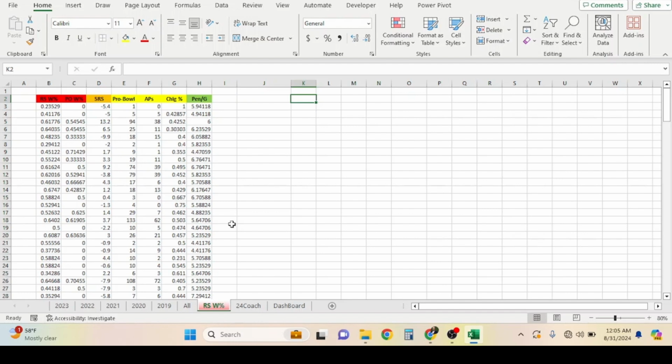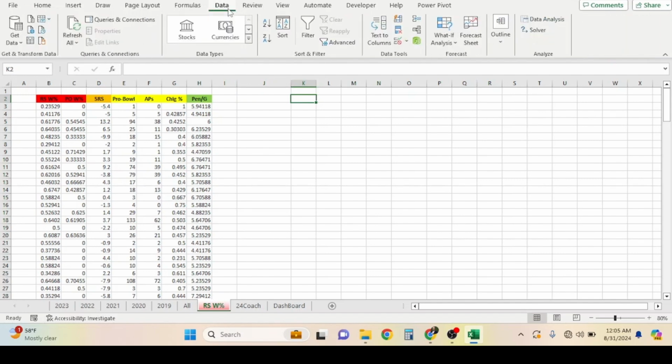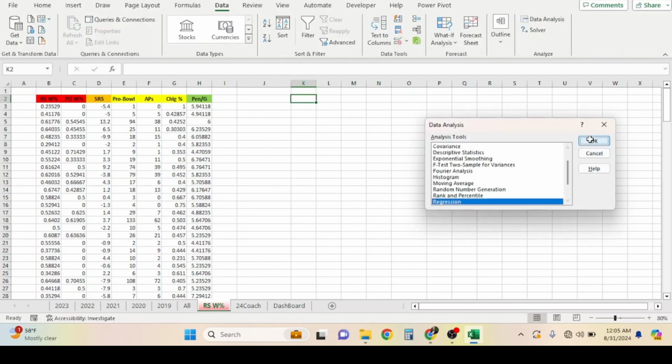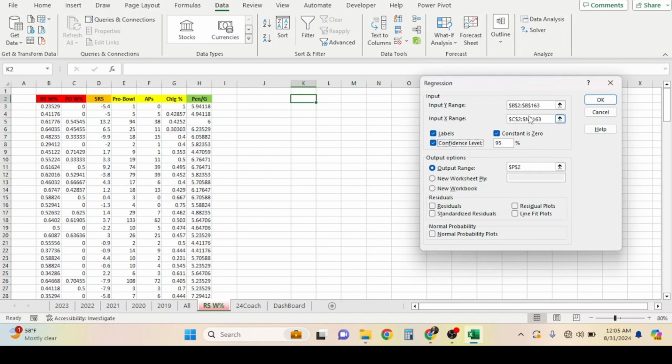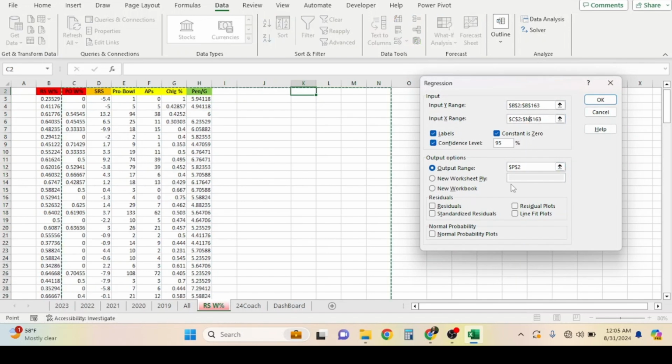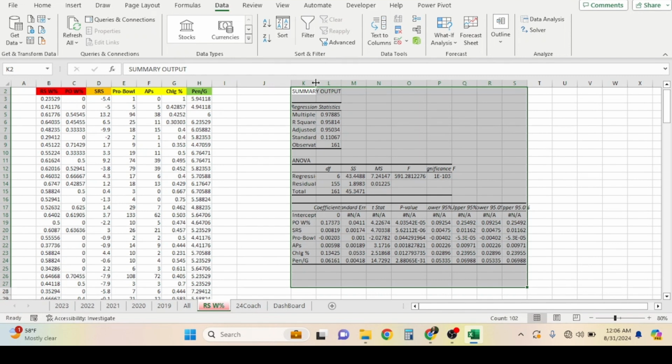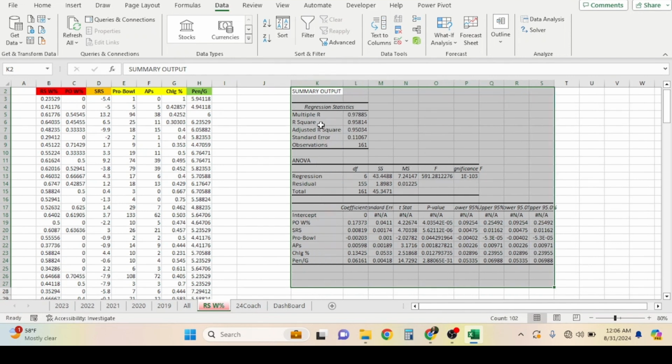We're going to do our regression analysis again. We already know how to do this. I already walked you through it. We're going to do it again. As you can see, from B2 to B163, you kind of get the hint, but now we're not doing it to N, mixing it down to H. We do not want the output range to be too far. I want to get it within the picture, so K will do just good enough. And boom.